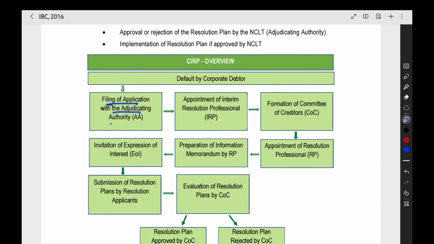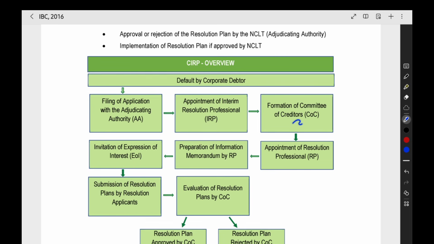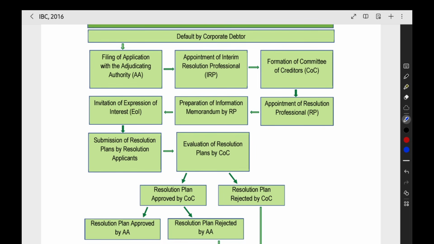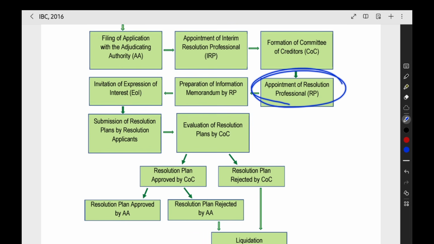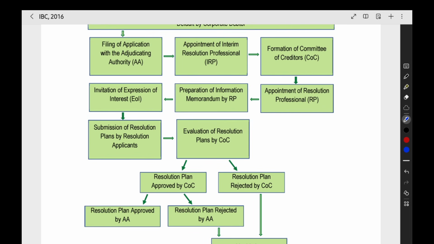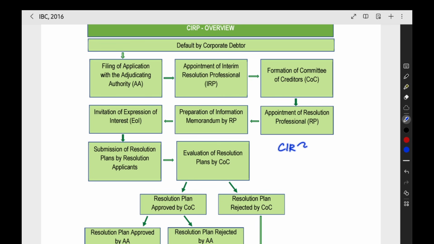So this is what will happen. You are filing an application with the NCLT, you are appointing an interim resolution professional, then the interim resolution professional will combine the claim of creditor, he will make the list of creditor, then they will form the committee of creditor. After that, they will appoint the permanent resolution professional. Now this permanent resolution professional will be there with the company till the end of the CIRP. Till the CIRP end, this particular professional will be there.